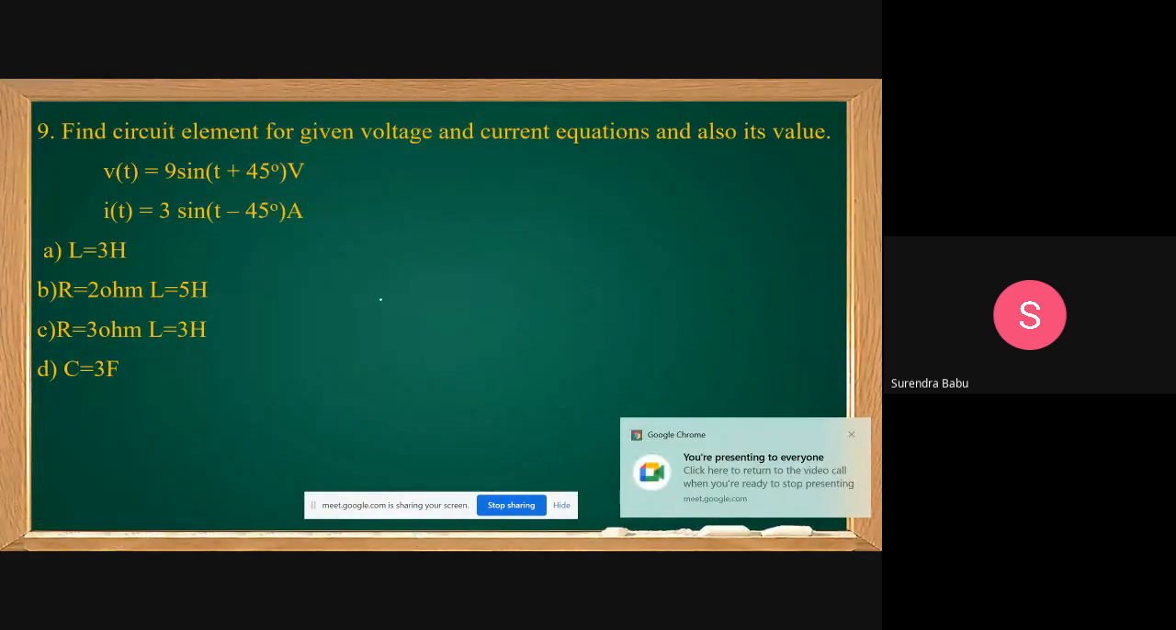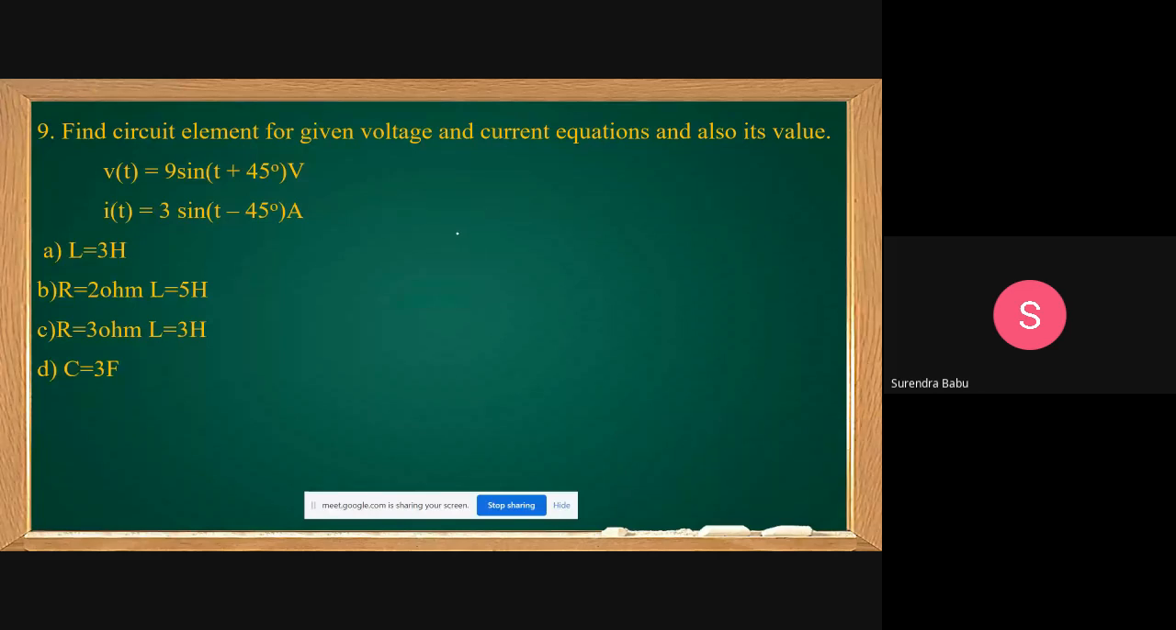Okay, next. Find the circuit element for the given voltage and current equations and also its values. For this, once again, I will give the concept, but a point to remember, this note I am giving students before solving this problem. Angle and element. This is very important even for electrical students. This observation is useful even from a measurements point of view also.